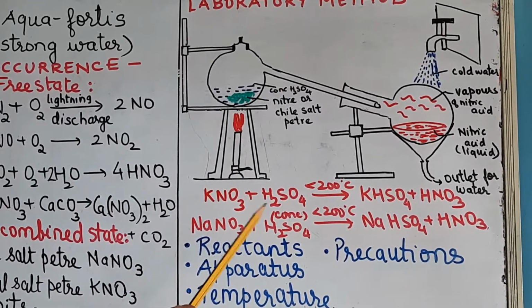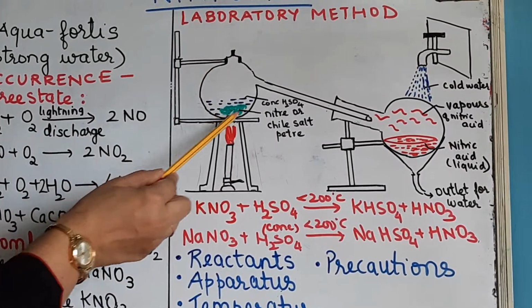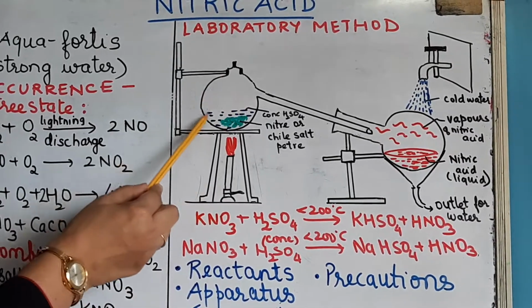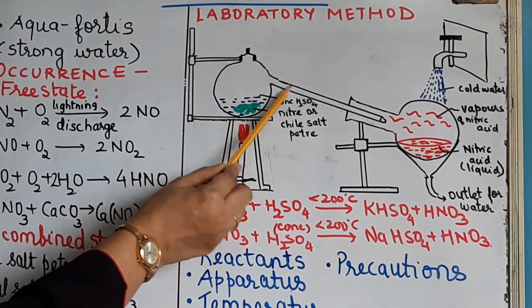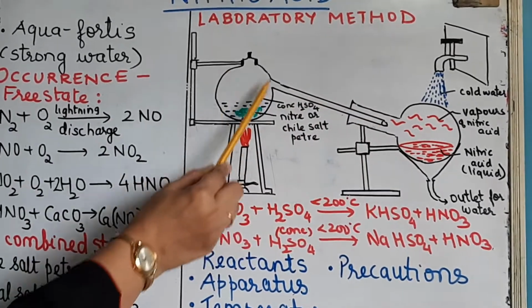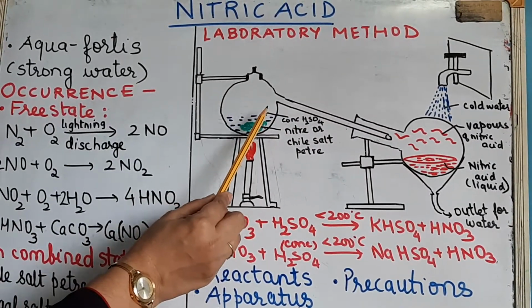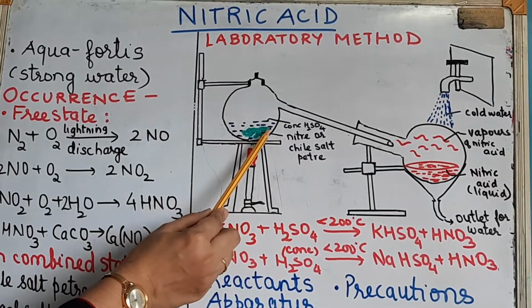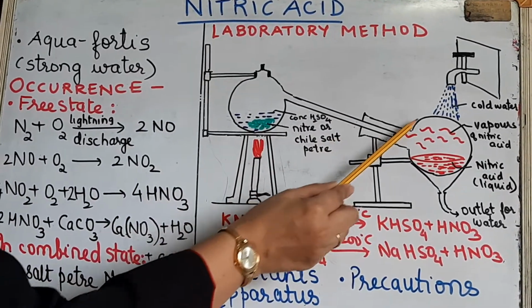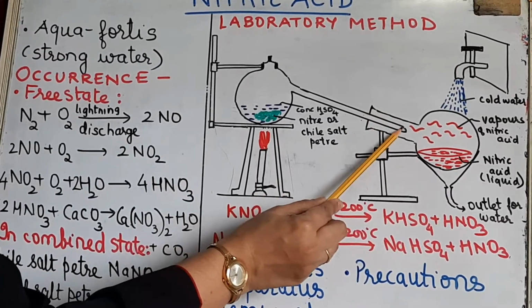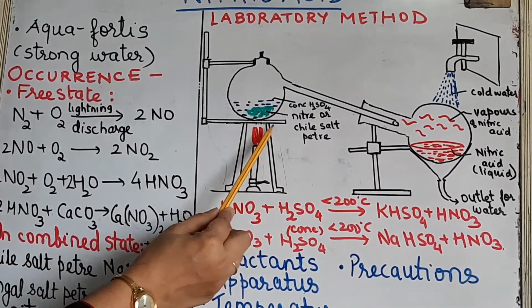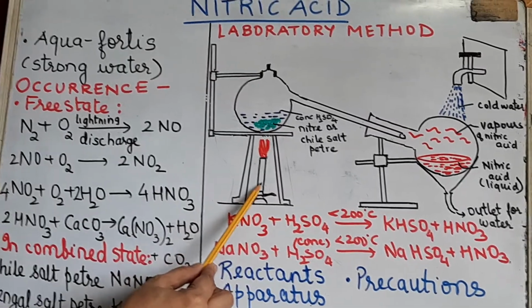Now the apparatus consists of, this is a glass retort. Now this is not a round bottom flask. You observe this is round here, but there is a long stem here. So such an apparatus is called a retort, R-E-T-O-R-T. It's a glass retort, and this is your usual round bottom flask, which is fixed into this long stem here. Then this is your tripod stand. This is the Bunsen burner.